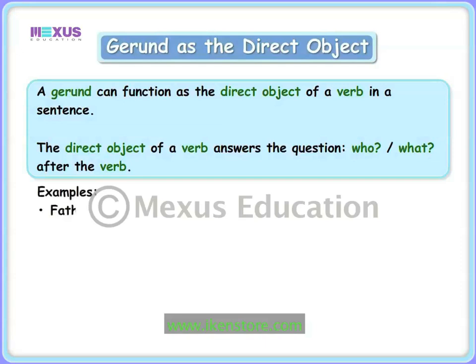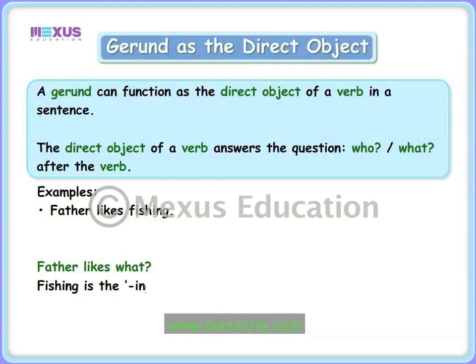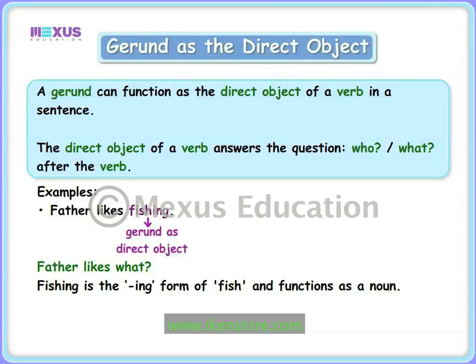For example, father likes fishing. If we ask the question, father likes what? We get the answer as fishing. Fishing is the ing form of the verb fish and functions as a noun. Therefore, fishing is a gerund that functions as the direct object.